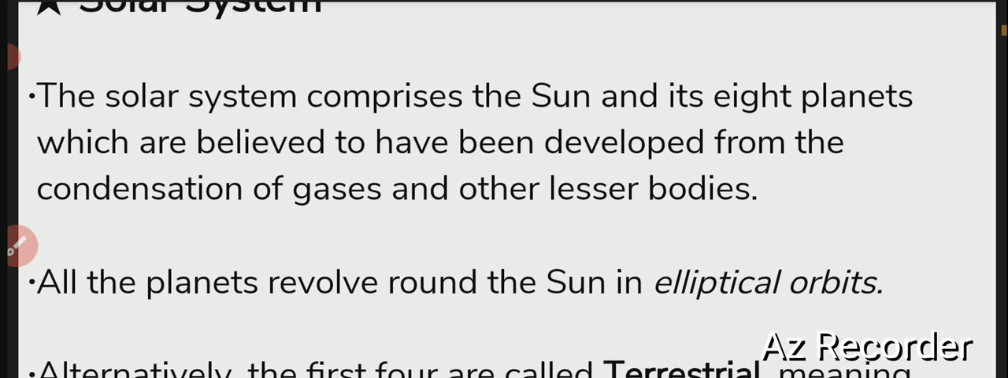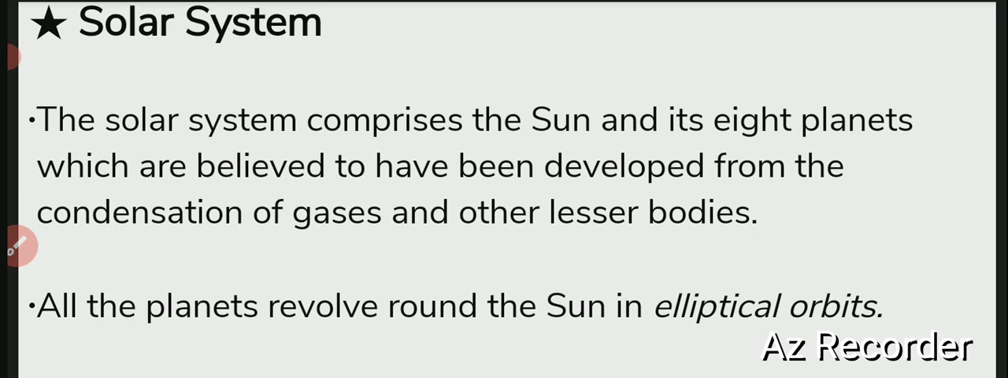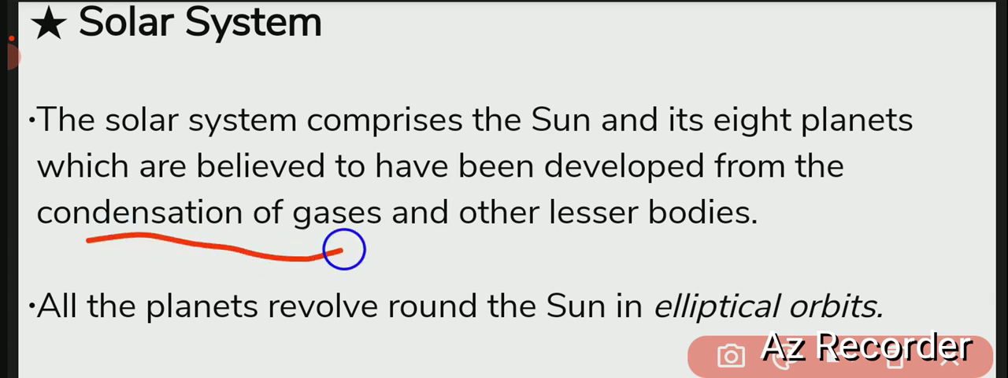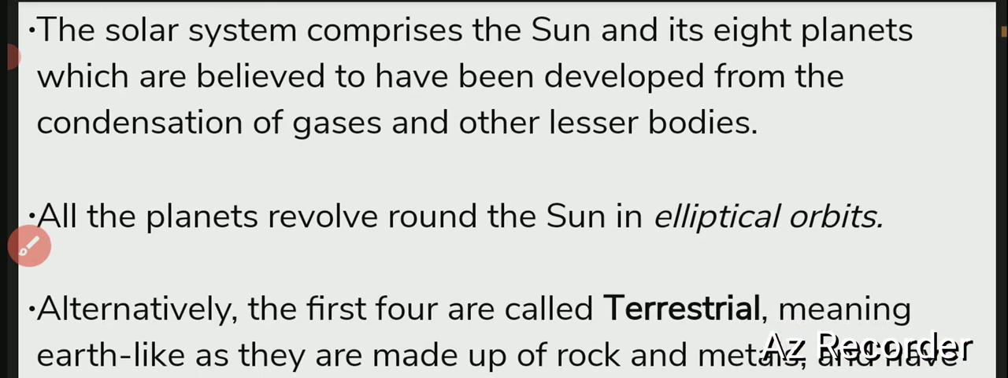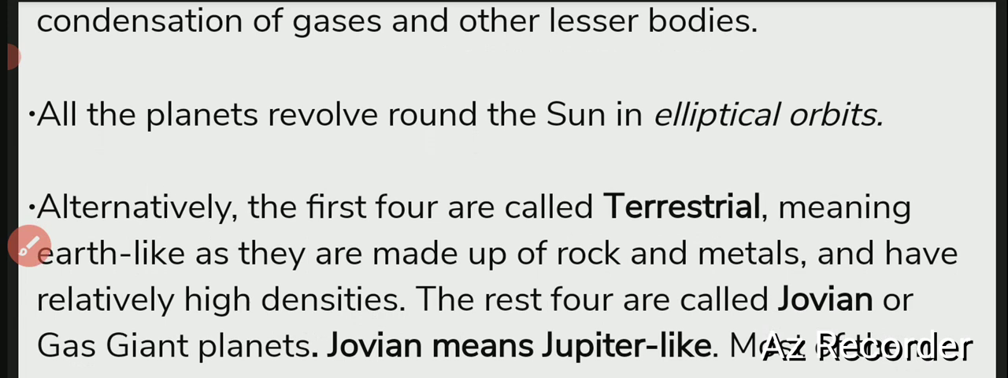Now the solar system comprises the sun and its 8 planets, which are believed to have developed from the condensation of gases and other lesser bodies. These were the things that developed the solar system. All those planets revolve around the sun in an elliptical orbit. And what is an elliptical orbit, that I will tell you.